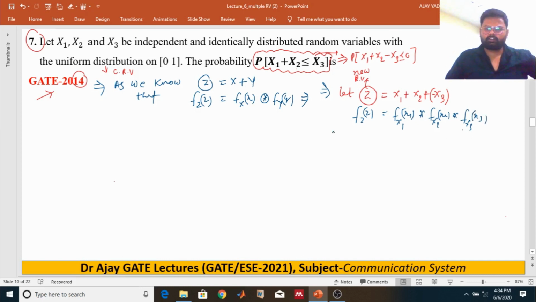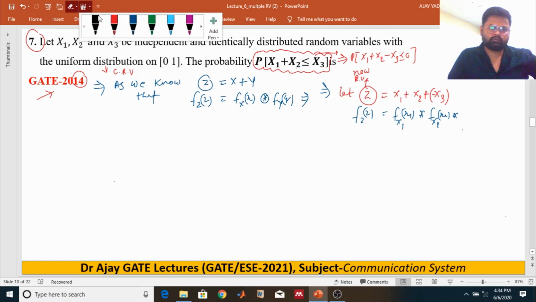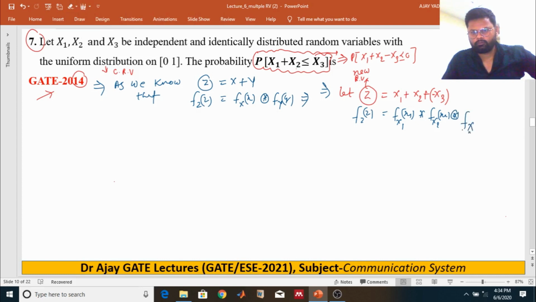So these are the big concept, minus x3, right? The sign will be minus because we have x3.